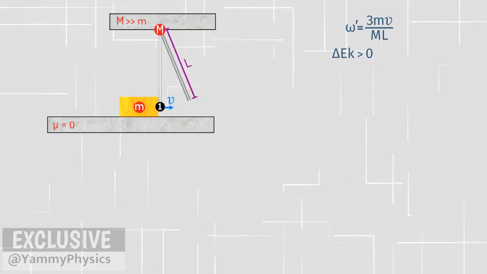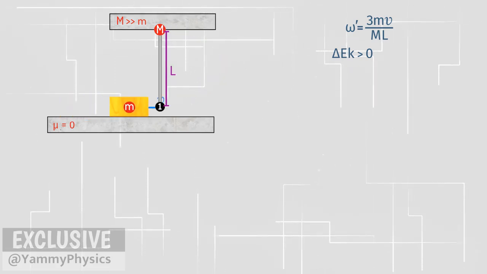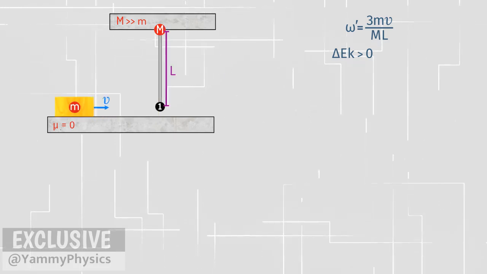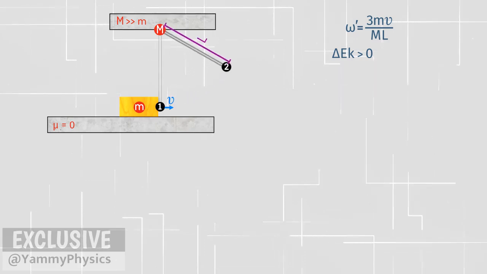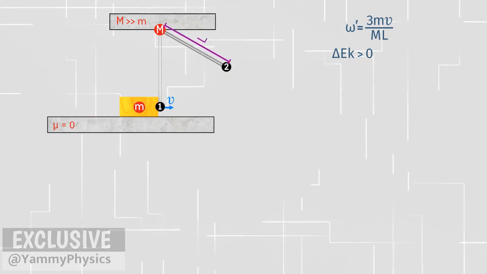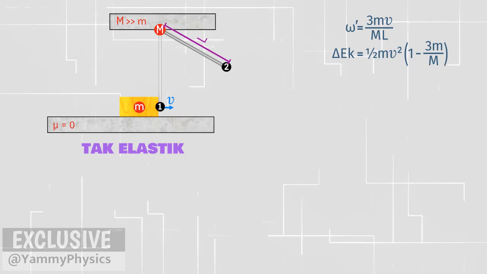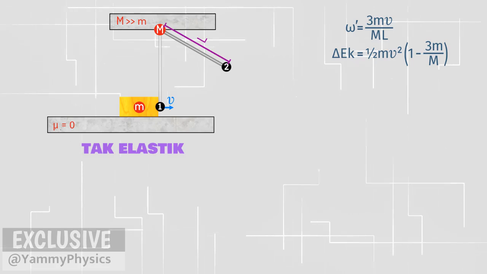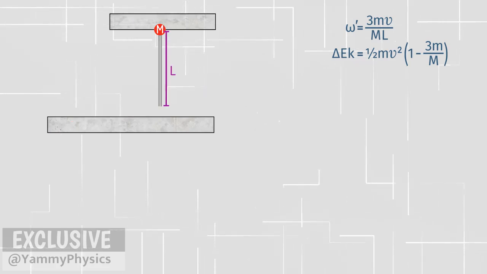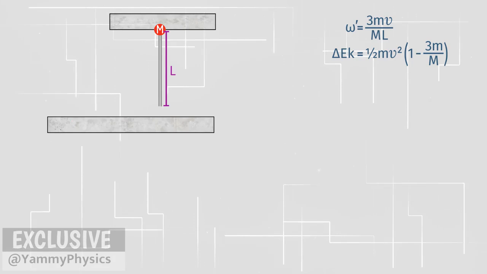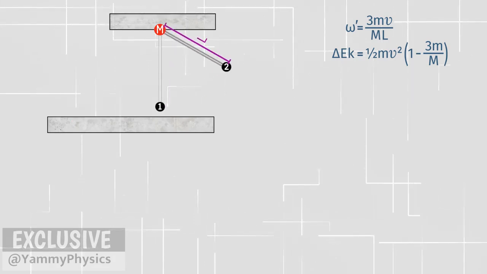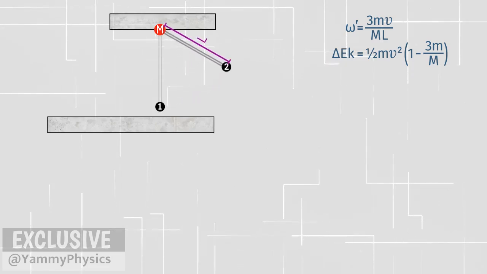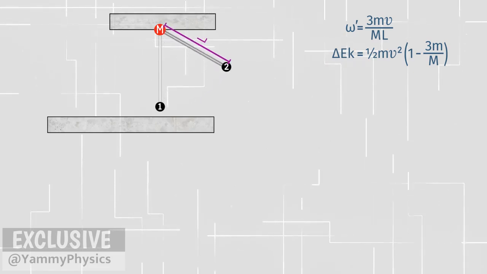In an elastic collision, the value of delta kinetic energy should be 0. Because the value of delta kinetic energy is more than 0, there must be energy loss there. A collision like this is an inelastic collision. In the next case, we will analyze the process that occurs in the stick. The stick rotates from a speed of omega prime until it stops rotating. The rotational kinetic energy at point 1 is converted into other energy.